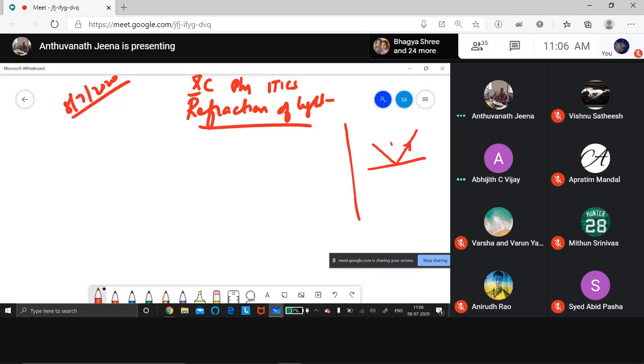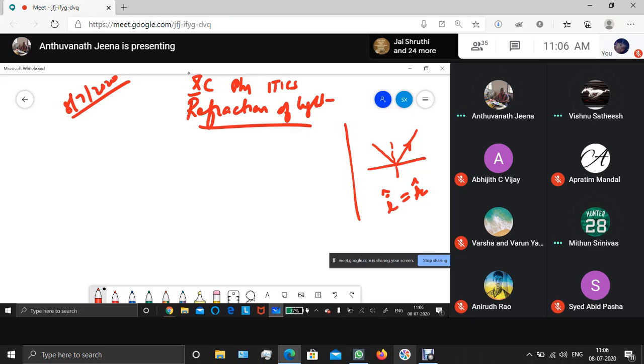What is the law? Angle of incidence is always equal to the angle of reflection. Angle of incidence is equal to angle of reflection. That means i is equal to r.